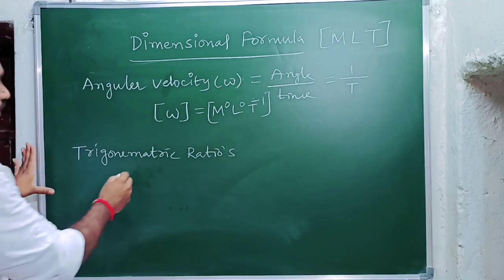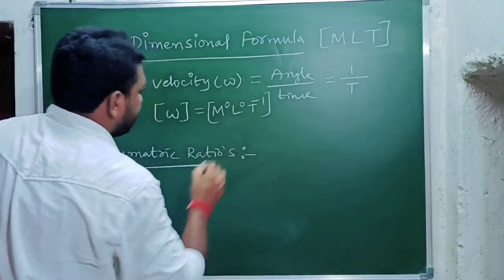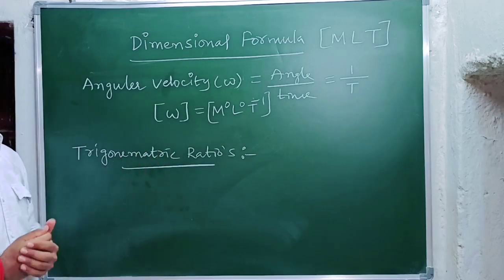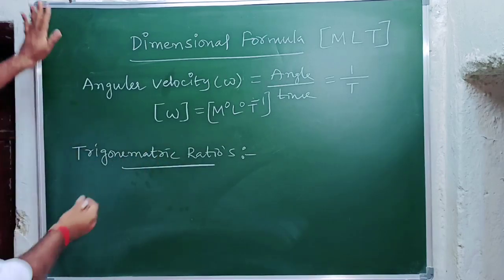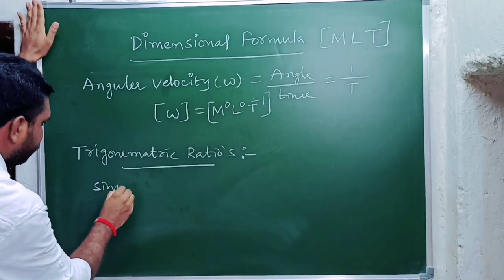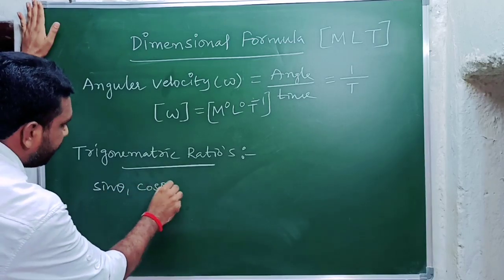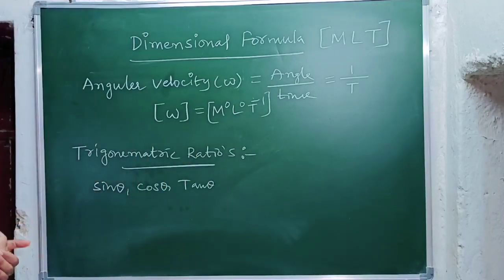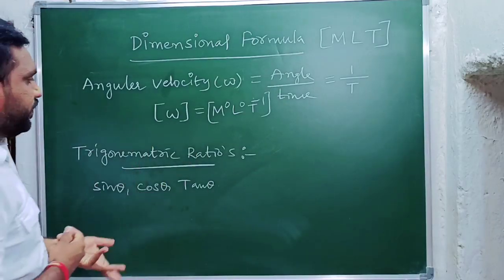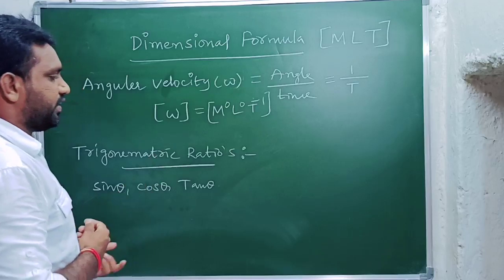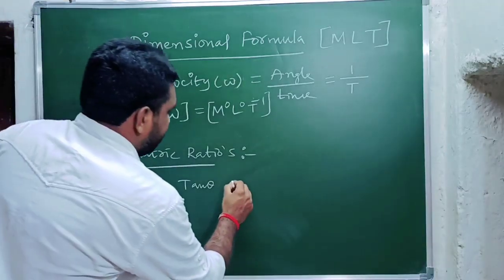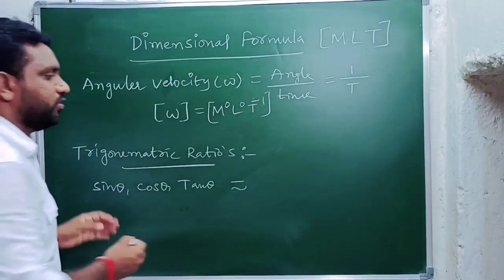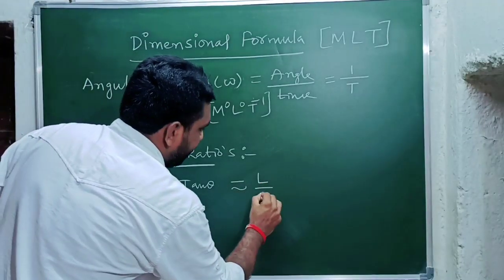Now we are going to learn the last dimension formula. This last dimension formula is for trigonometric ratios. Trigonometric ratios means sin theta, cos theta, tan theta. These are all the trigonometric ratios. As we know, instead of all these three, what can I write here? Length by length only.